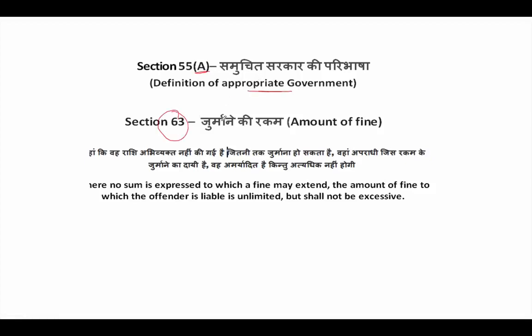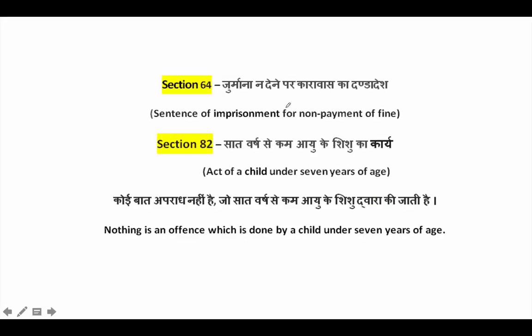Section 63 is the amount of fine. So here no sum is expressed to which a fine may extend. The amount of fine to which the offender is liable is unlimited but shall not be excessive. So it will be proportionate to the crime committed. Section 64 is sentence of imprisonment for non-payment of fine. If you say that I'm not able to pay the fine, then section 64 will extend your imprisonment for the same, if at all.